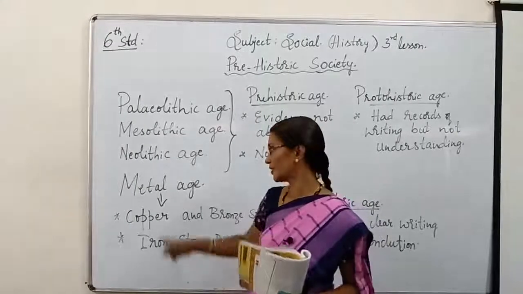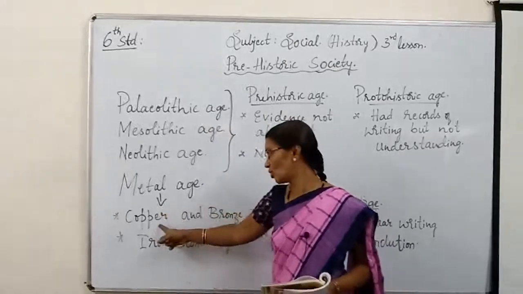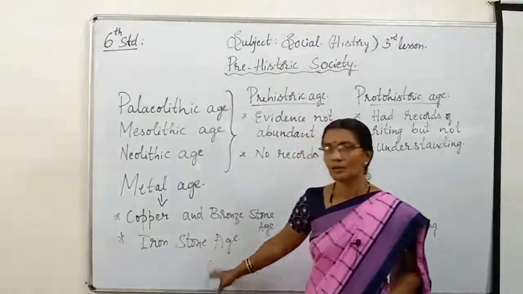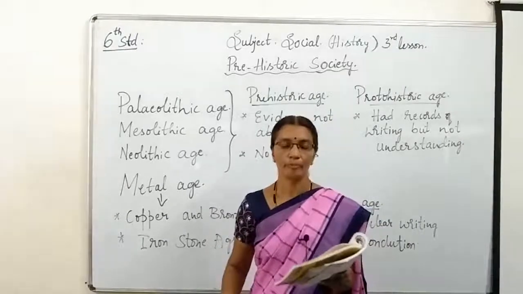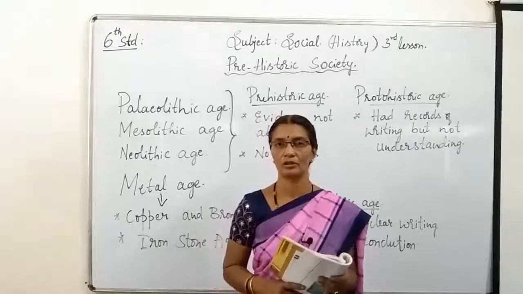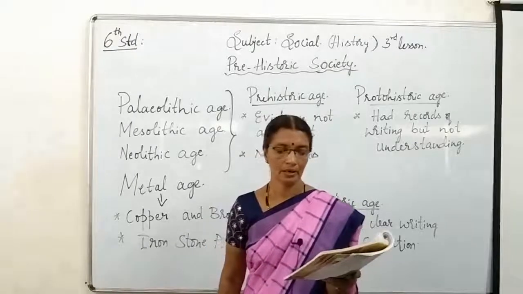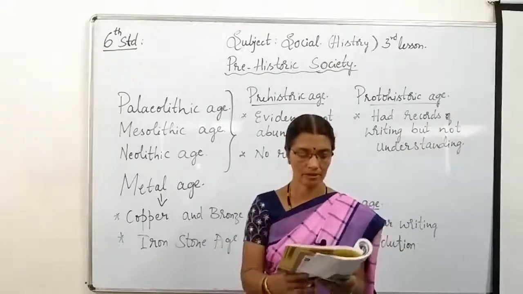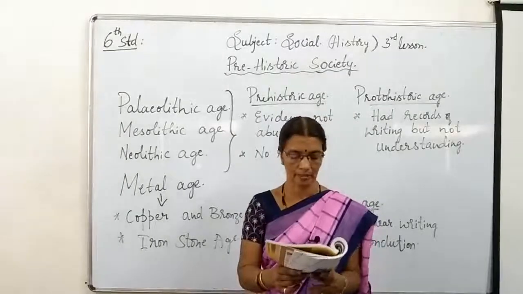Okay, next we can go for the Metal Age. Here the Metal Age is divided into two: the Copper and Bronze Stone Age and the Iron Stone Age. Let me go into detail now. Metal Age: the use of metals began by the end of the Neolithic period. The first metal that human beings used was copper. Copper in Kannada is called Tamra.